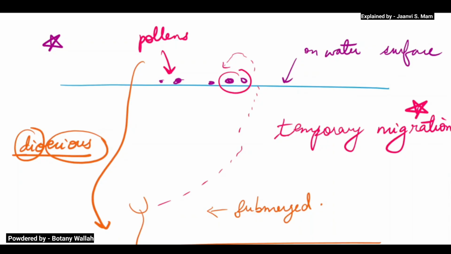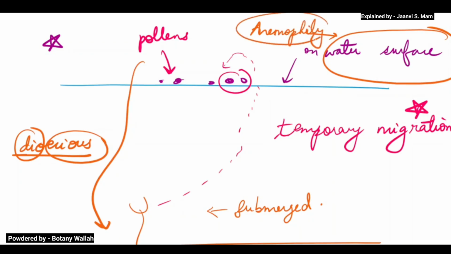Now if some plants are on the water surface, then they can also undergo anemophily. Anemophily means wind pollination, because if the flowers are here on the water surface, then wind can come and pollinate them. So here flowers can undergo wind pollination.